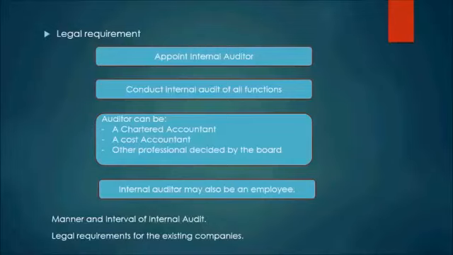So if there is a company that has been qualifying these criteria but had no internal auditor in the past, and now the Act 2013 comes into play, they will have to comply with the provisions of Section 138 within 6 months, right? They'll have to comply with both the provisions of 138 and Rule 13 within 6 months of its applicability, right?